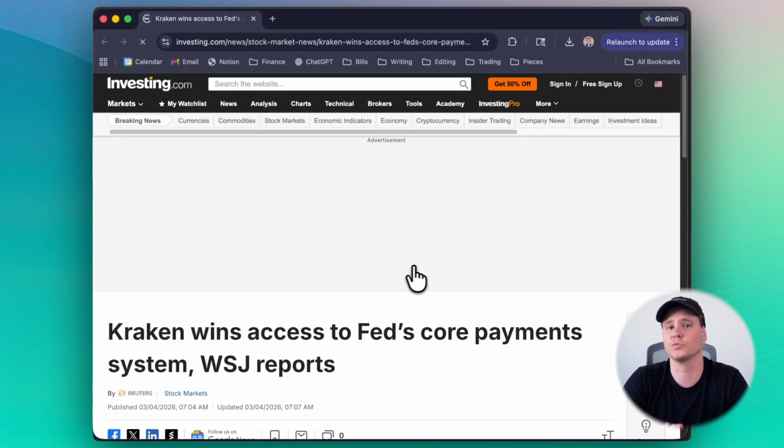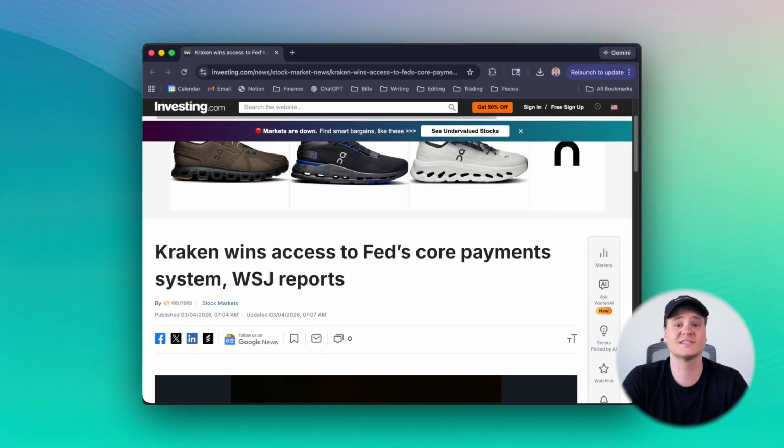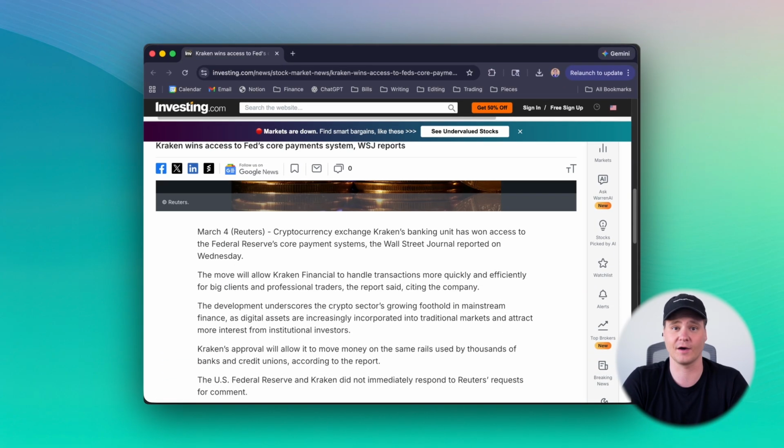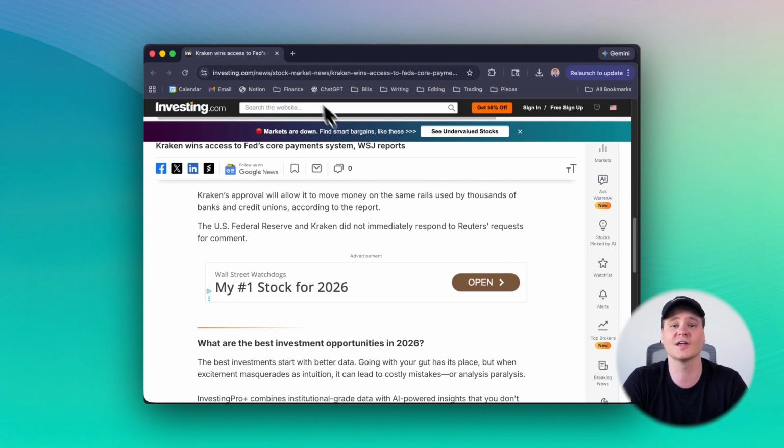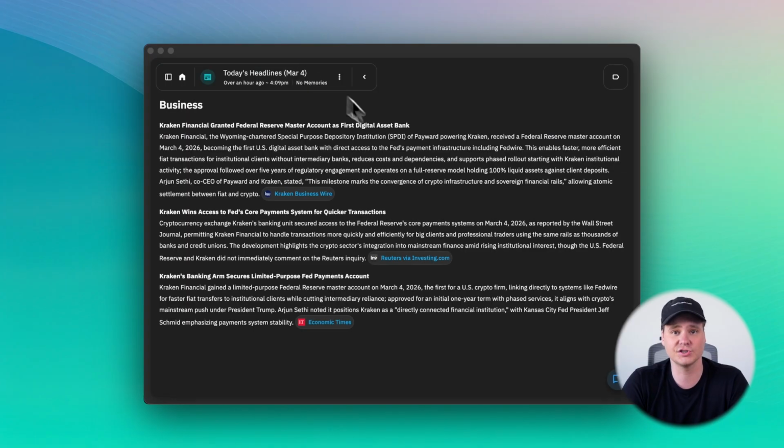Because these headlines are built from real memories Pieces has formed from your work, they always stay aligned with what you're researching, building, or learning about. Instead of searching across dozens of websites, newsletters, or feeds, Pieces surfaces the news that matters to you automatically.